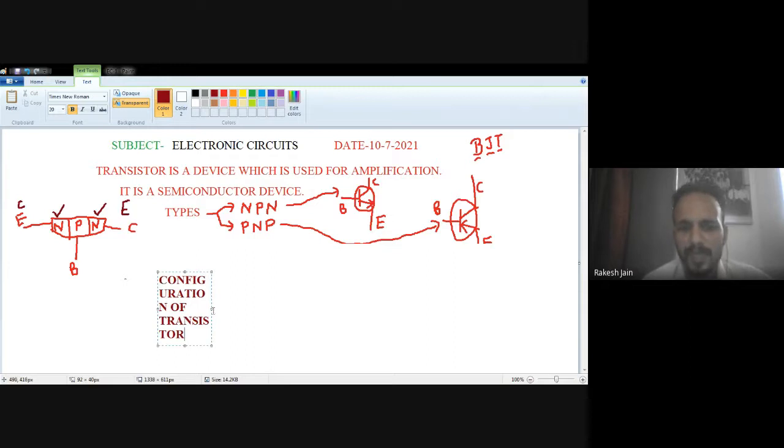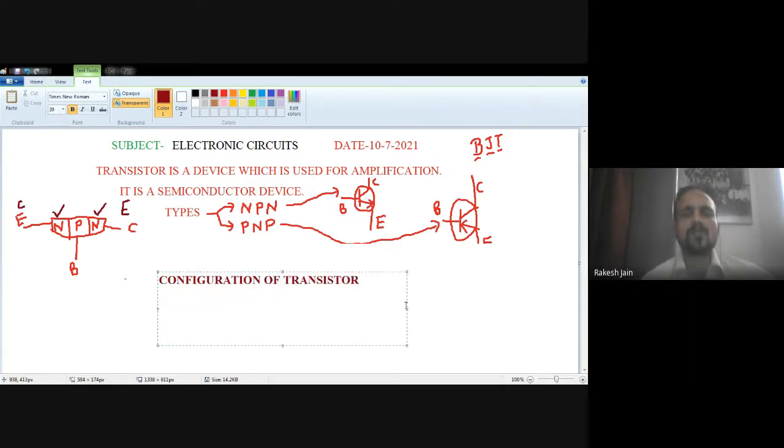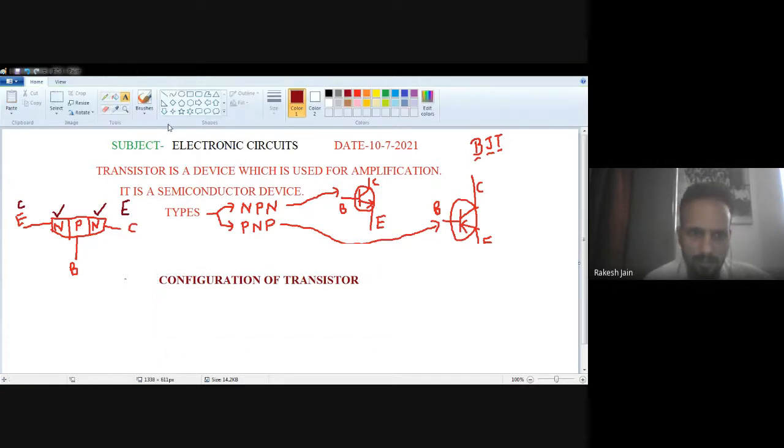Configuration of a transistor means how many ways we can use the transistor for different purposes with the help of the connections of its terminals. That is known as configuration of a transistor. So there are three configurations of a transistor. Remember one thing, whenever I talk about NPN or PNP transistors like this, I am talking about the BJT, bipolar junction transistor.